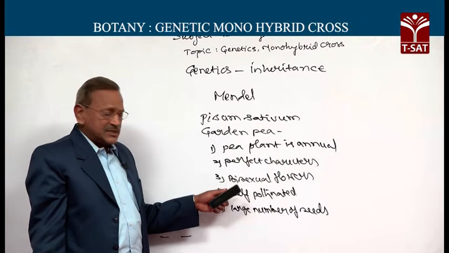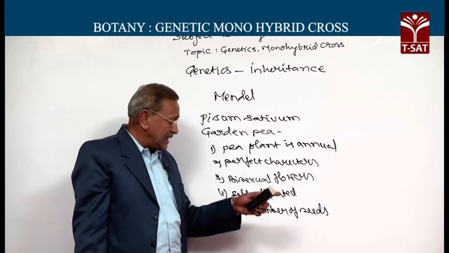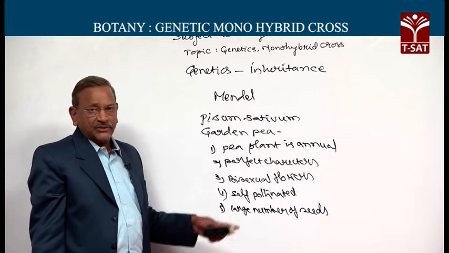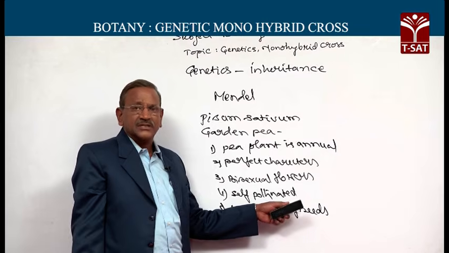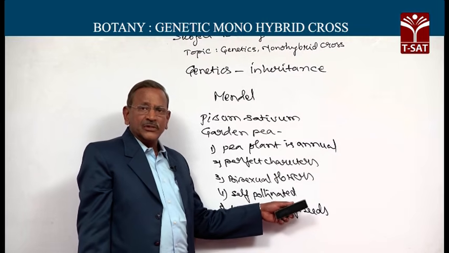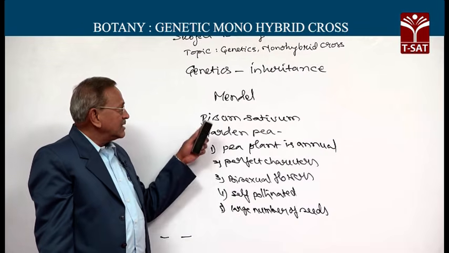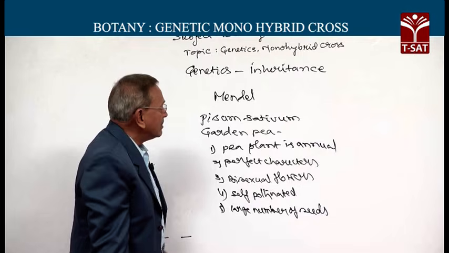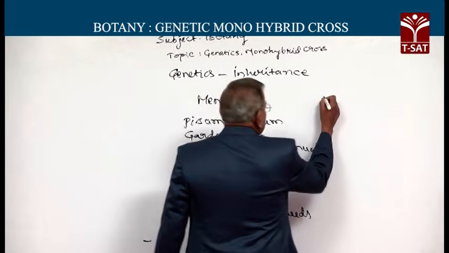It is normally self-pollinated, can be easily manipulated for cross-pollination, and it produces a large number of seeds. So, all types of permutations and combinations due to recombination of genes can be studied from a single cross-pollination.